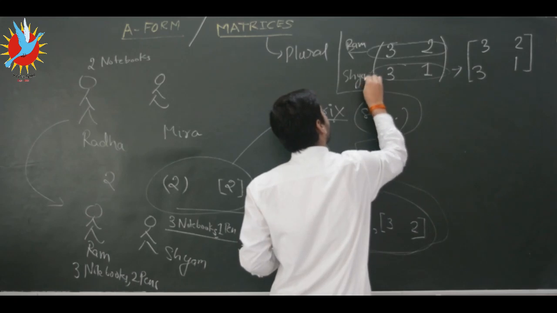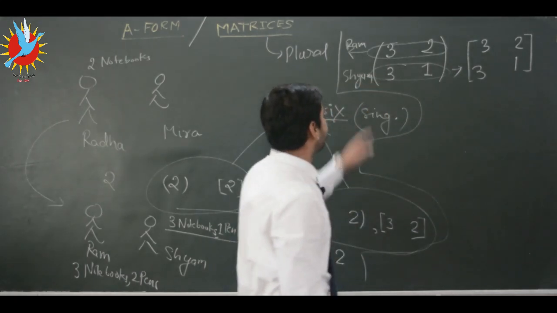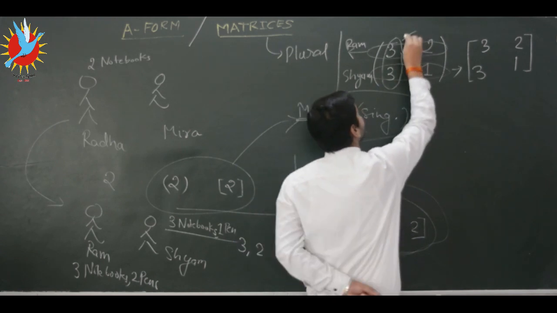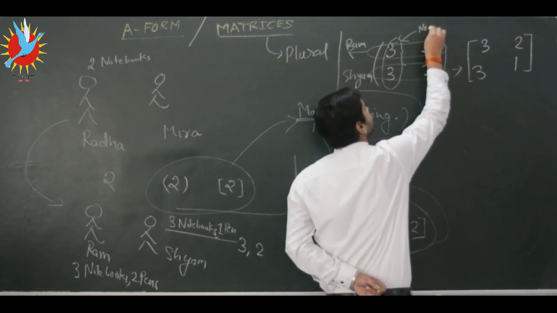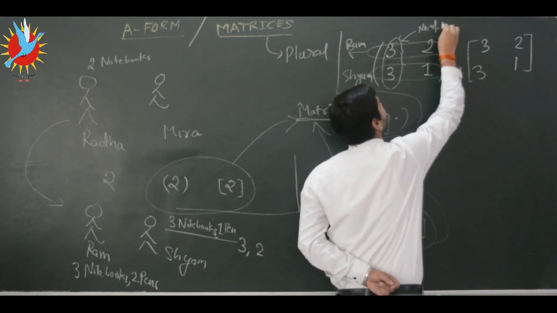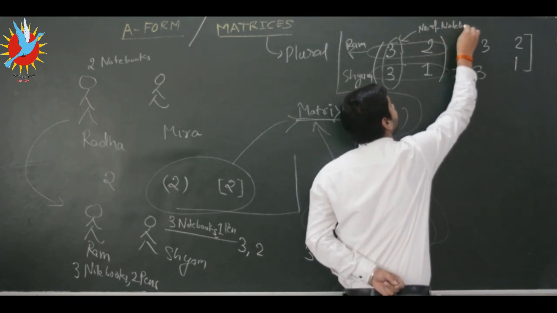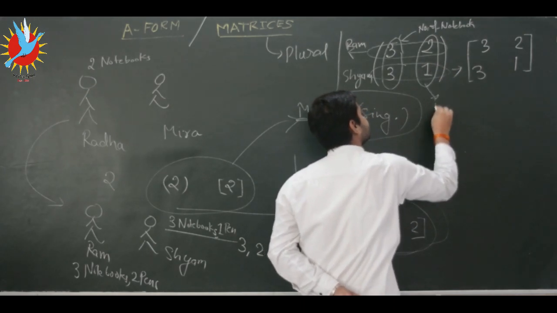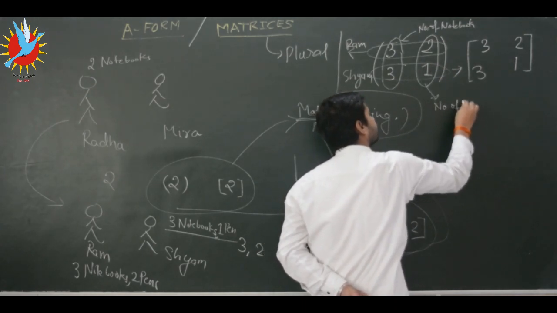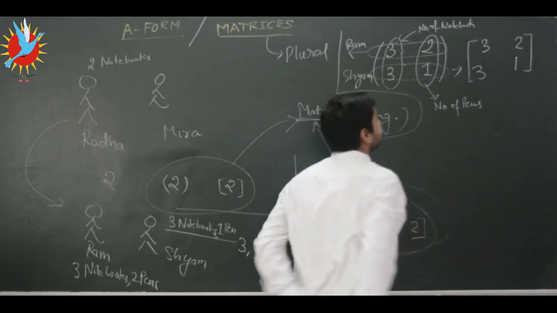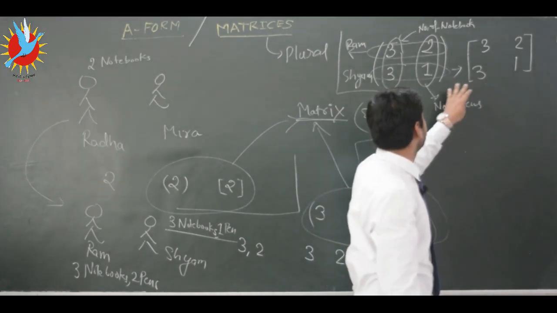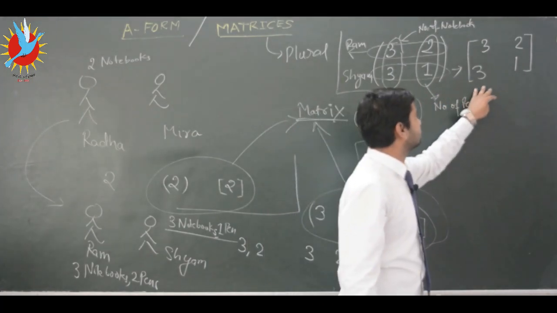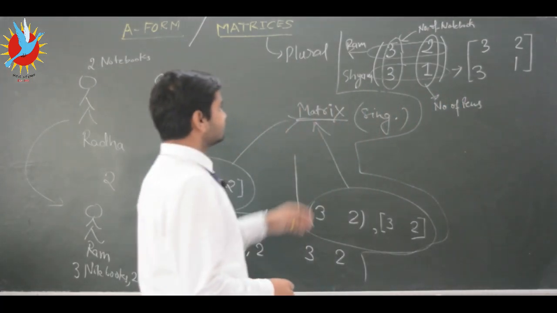Okay, and this first column denotes number of notebooks, and this second column denotes number of pens, and here the same is written, only here it is in a round bracket, and here it is in square bracket. So this was the first arrangement.